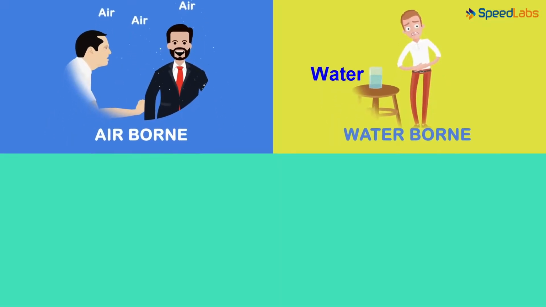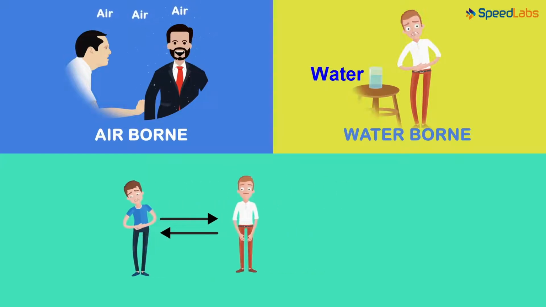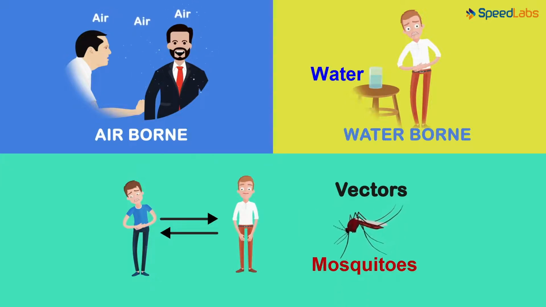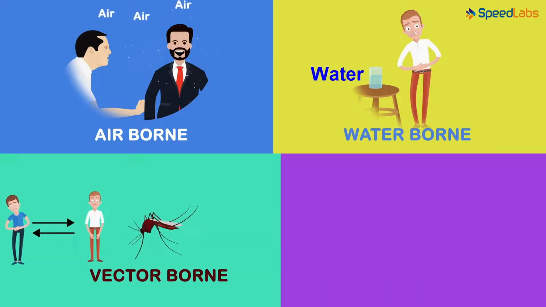There is another possibility of transmission that transmits the infection from a sick person to a healthy person. Can you guess which one it is? Through vectors. Vectors are living organisms that can transmit infectious diseases between humans or from animals to humans. Mosquitoes are the most common vectors we know of. Their bite can cause infections as the germs are now transferred to a healthy individual. They are vector-borne diseases. They account for more than 15% of all infectious diseases, causing more than 1 million deaths annually.